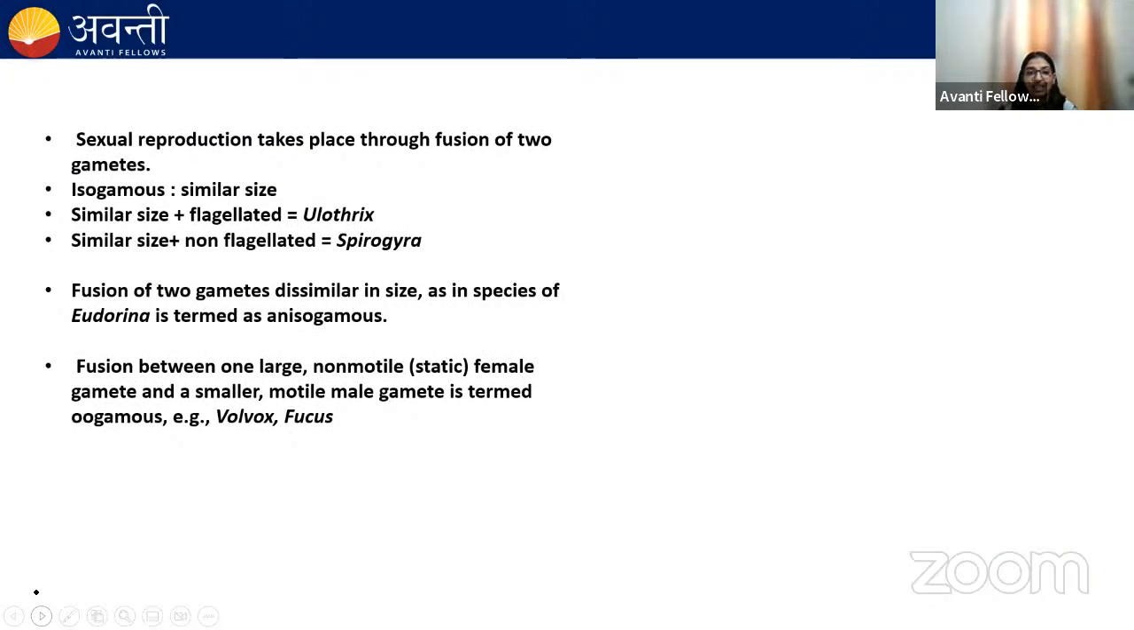Sexual reproduction also takes place through the fusion of two gametes. The gametes could be isogamous or anisogamous. Iso means same, and gamous is for gamete. So the gametes which are similar in size are isogamous. You will observe in the case of Ulothrix, the gametes are isogamous and flagellated. But in the case of Spirogyra, the gametes are isogamous, that is similar in size, but non-flagellated. Remember this example, these are important.